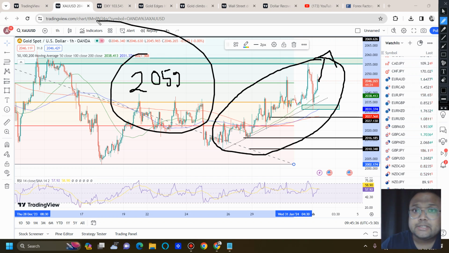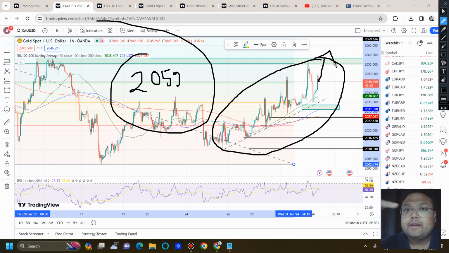During the Asian session, listen to me carefully, during the Asian session and European session, if you see gold going above 2059, try to avoid, because at the time of news we have plenty of volume and you can expect gold to break 2059 and you can look for a buy position. But in absence of news, especially during the Asian session when we do not have much volatility, there's a high chance that the market will not be able to break 2059.